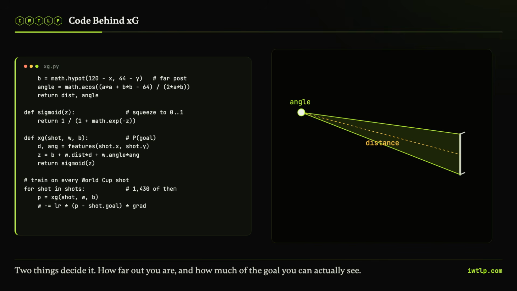Two things mostly decide that: how far you are from the goal and how much of the goal you can actually see, the angle between the two posts from where you're standing. Close and dead center, the goal is a barn door. Out wide and far, it's a letterbox. So that's our first version of XG. 2 numbers per shot. Distance, angle. Here's the code.